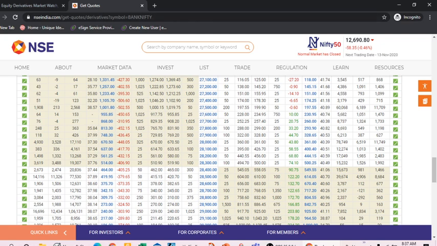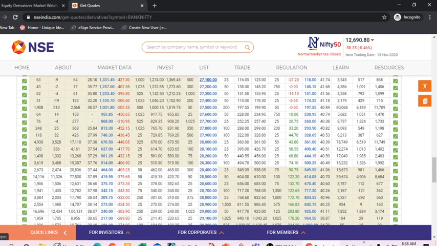So the conclusion is that the most important thing in the option chain analysis is the middle part, that is the strike price, the scale on which the price of Bank Nifty slides.